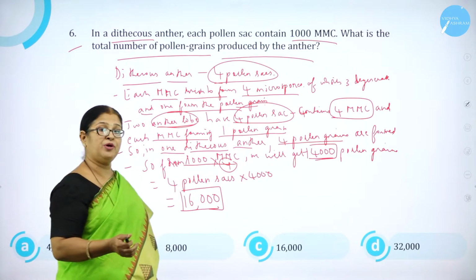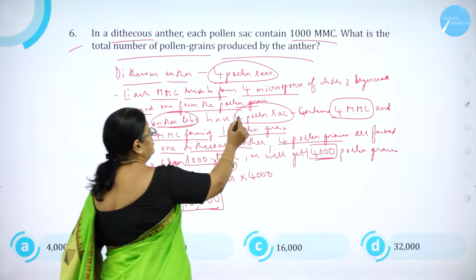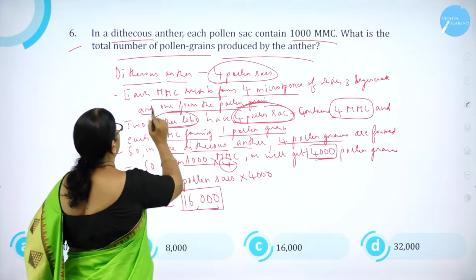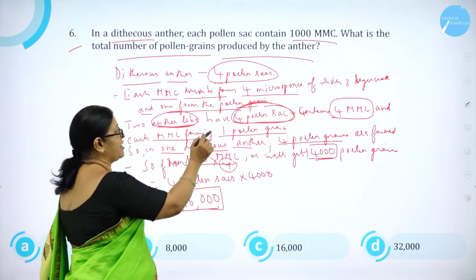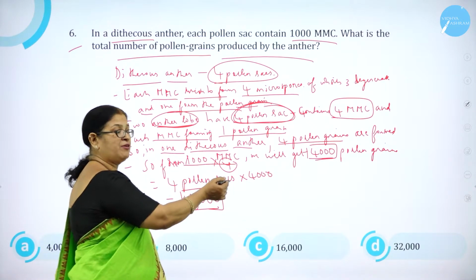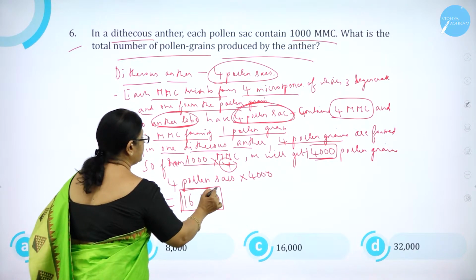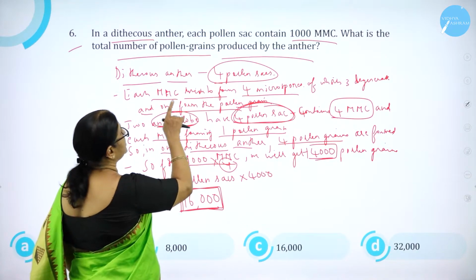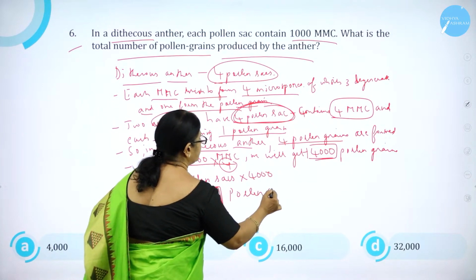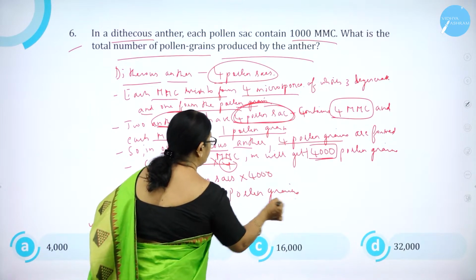But there are 4 pollen sacs here. Dithecous means 2 anther lobes will have 4 pollen sacs. So 4 pollen sacs into the number of pollen grains, it is 16,000. The number of pollen grains produced by the anther is 16,000 pollen grains.